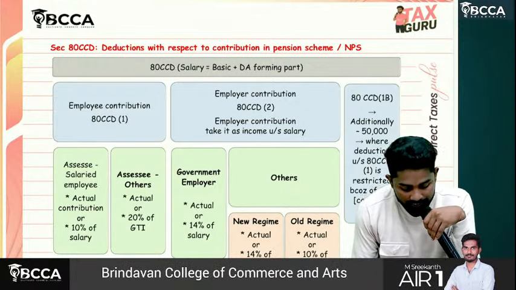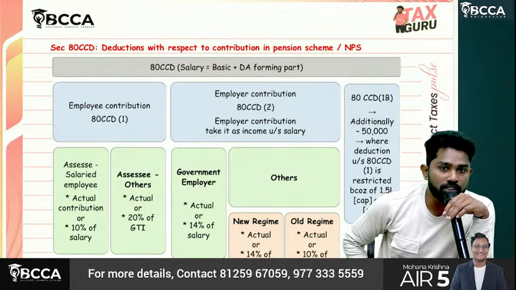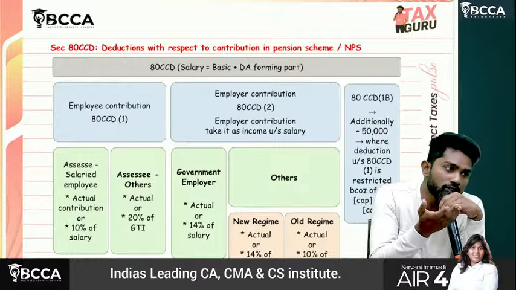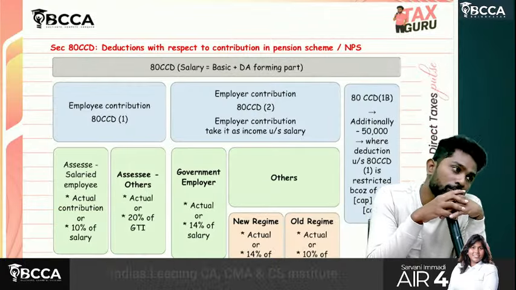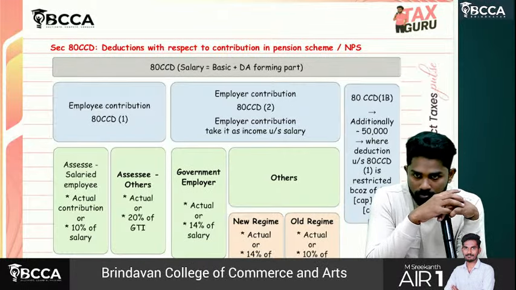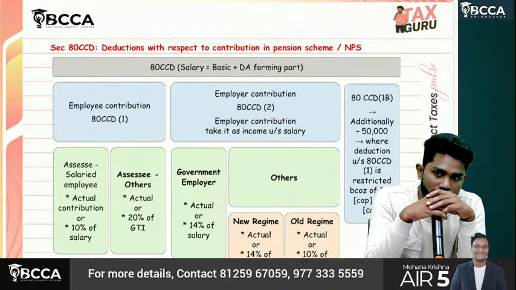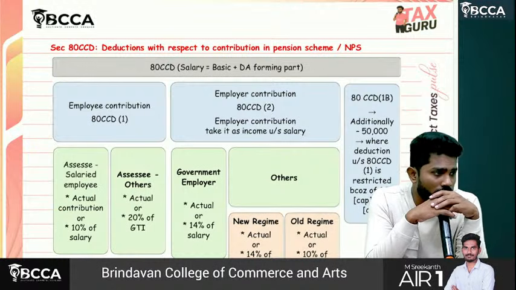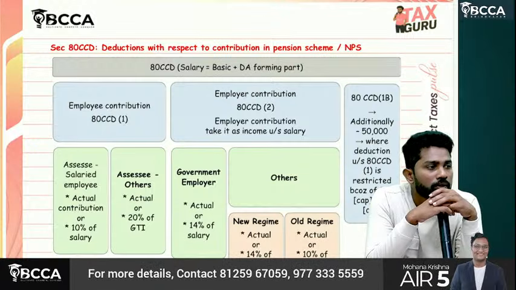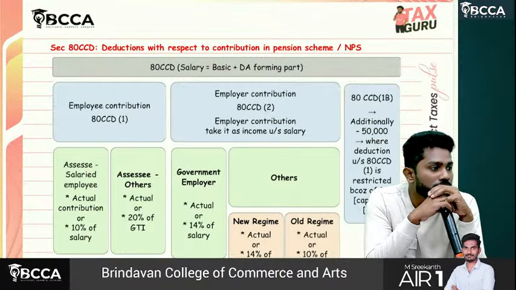So first, 80CCD is deductions with respect to contribution to pension scheme or NPS, National Pension Scheme. See, you are an employee. You can also contribute to your pension scheme. On behalf of you, your employer also can contribute to the NPS scheme. You can contribute, and even your employer also can contribute. Sir, if you are contributing, is it any income to you? For your pension scheme, if you are contributing anything, is it an income to you? Current year.